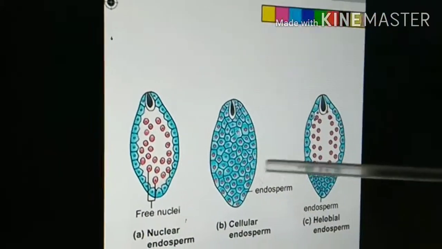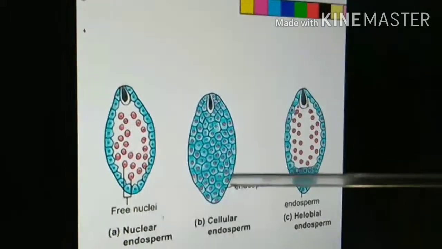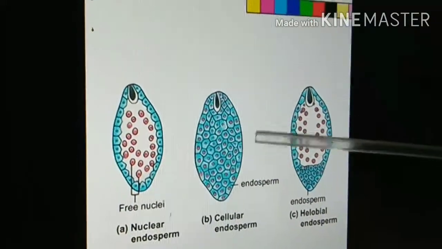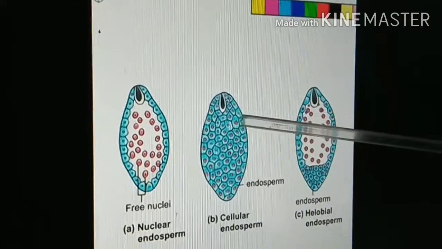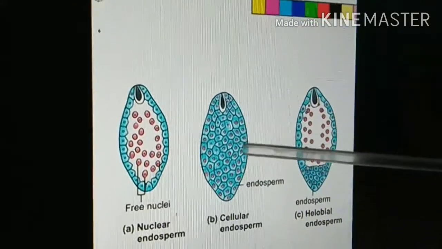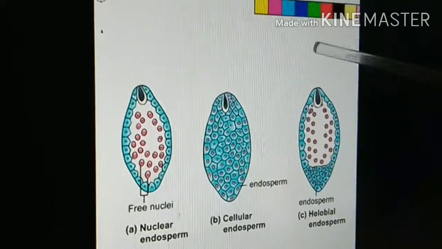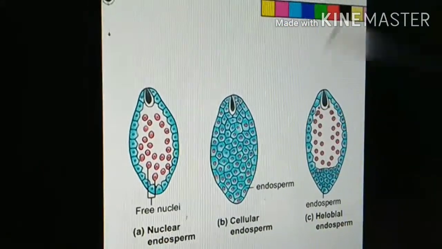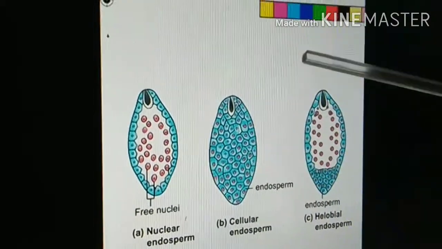On the other hand, the second category is called cellular endosperm. What is cellular endosperm? The primary endosperm nucleus (PEN) will divide mitotically to produce one cell becoming two cells. Immediately the two nuclei are surrounded by a cell wall. Then the two cells are further divided into 4 cells. The 4 cells become 8.